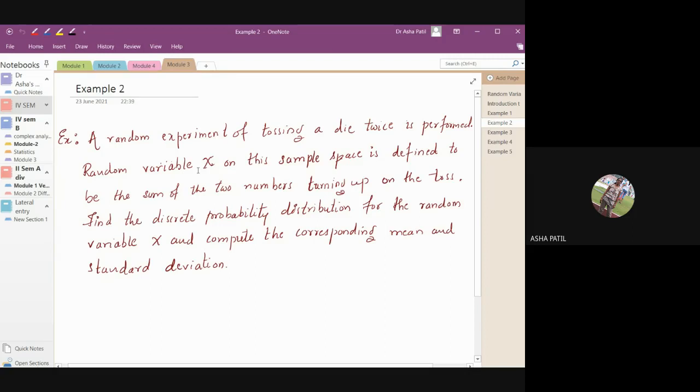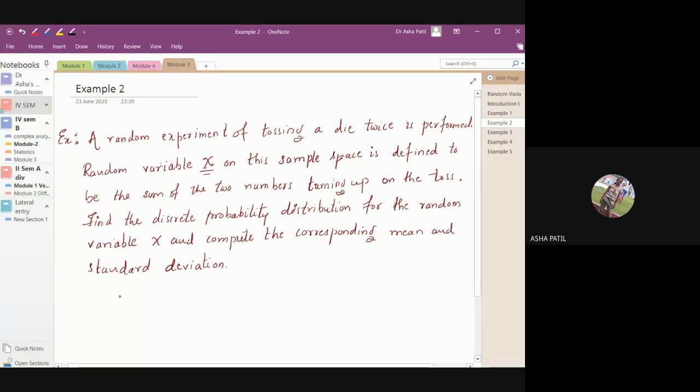Suppose you toss a dice once, it shows the number 2. Next time you again toss the dice, it shows some number, 3. Then the sum of these 2 numbers, whatever it gives, is our random variable. Find the discrete probability distribution for the random variable X and compute the corresponding mean and standard deviation.